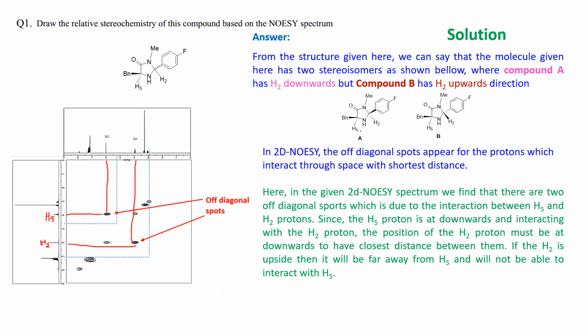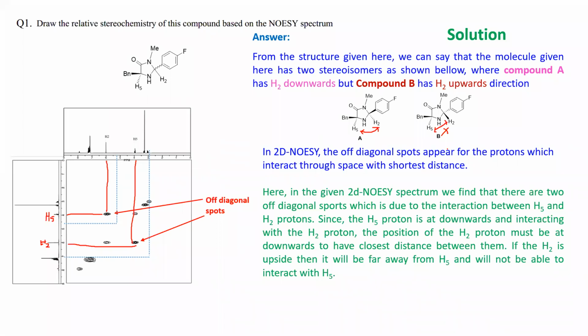If they are on the same side, right? So these two sides are in the same direction, whereas these two sides are in opposite directions. Their distance will be more. So in that case, you will not have any spatial interaction. There will not be any interaction through space.